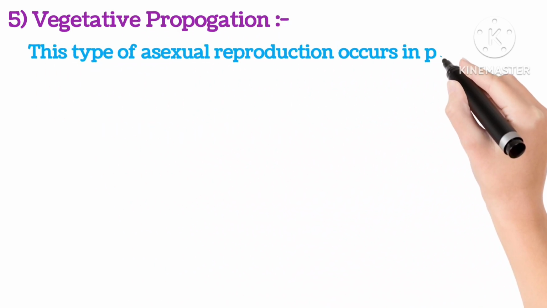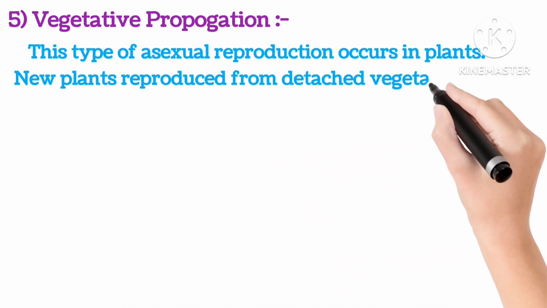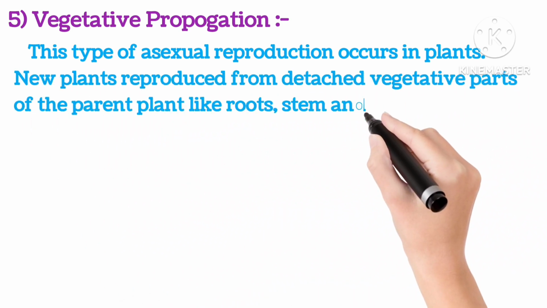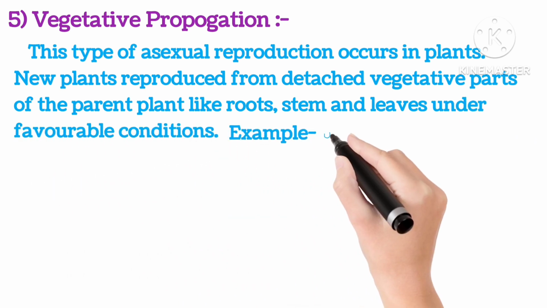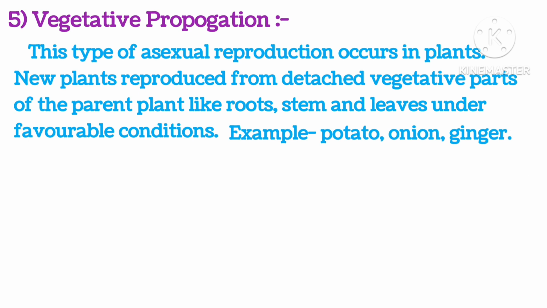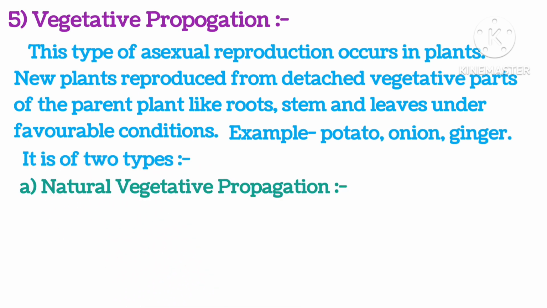Fifth is vegetative propagation. This type of asexual reproduction occurs in plants. New plants reproduce from detached vegetative parts of the plant like root, shoot and leaves under favorable conditions. Example, potato, onion, ginger. It is of two types: natural vegetative propagation.